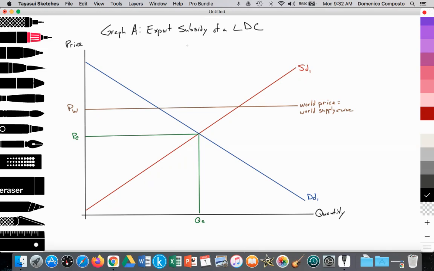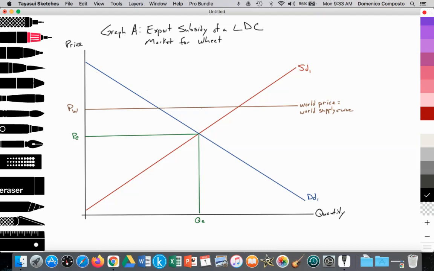Okay, so for the new syllabus, you are required to know this model. For the old syllabus, the 2013 syllabus, it's not on that syllabus, but again, you can use it for an internal assessment. So here we're going to look at an export subsidy for a least developed country. Perhaps it's a commodity that this country is exporting. So perhaps it's the market for wheat. Let's say wheat as a primary commodity. All right, so there's a poor developing nation that is being allowed by the WTO to provide an export subsidy to their wheat farmers.